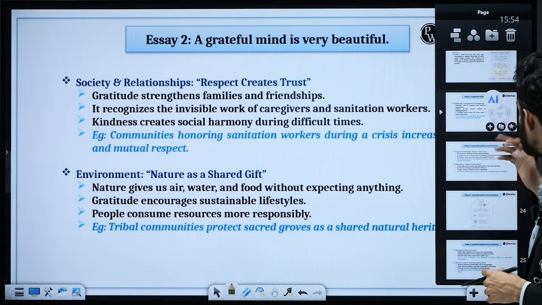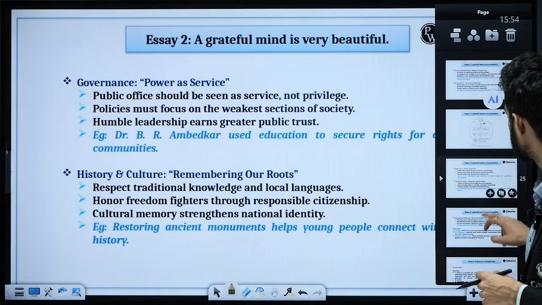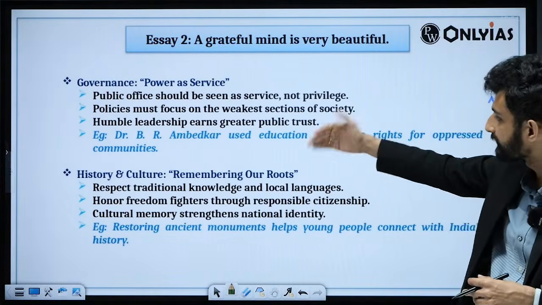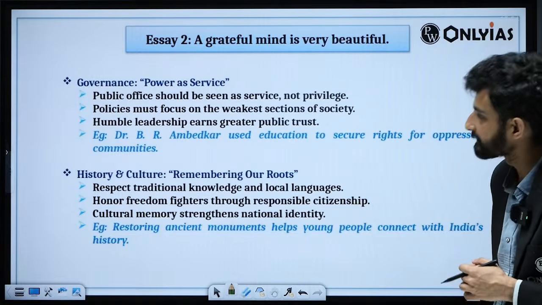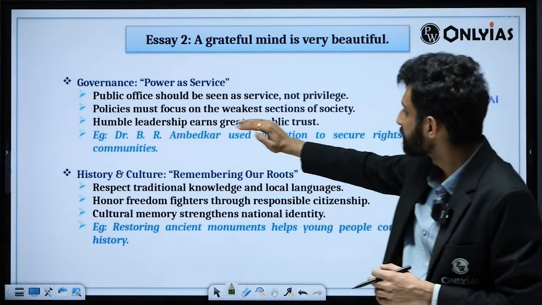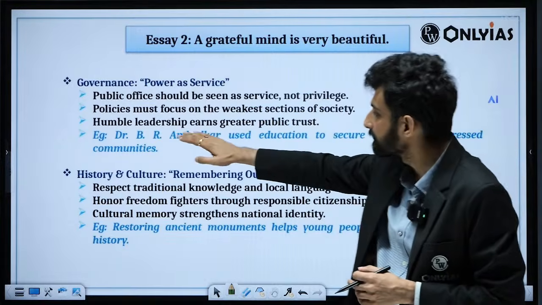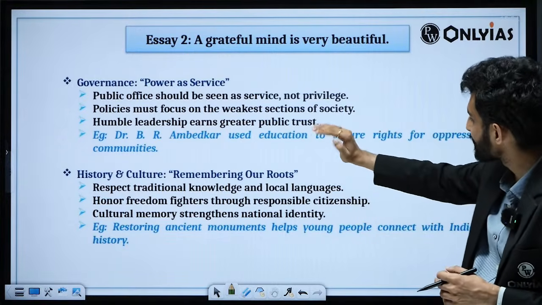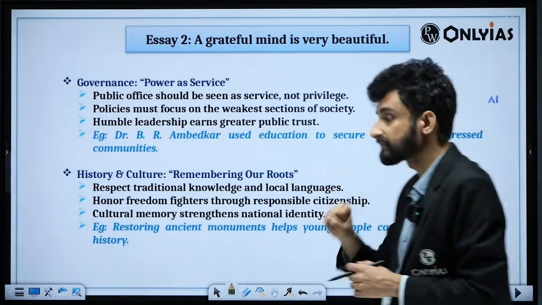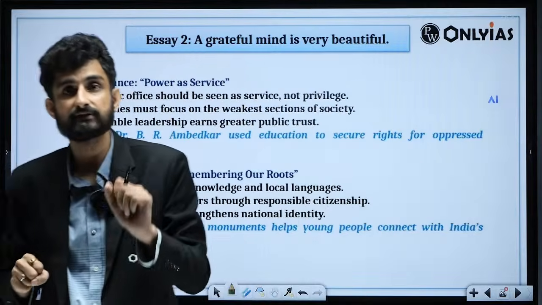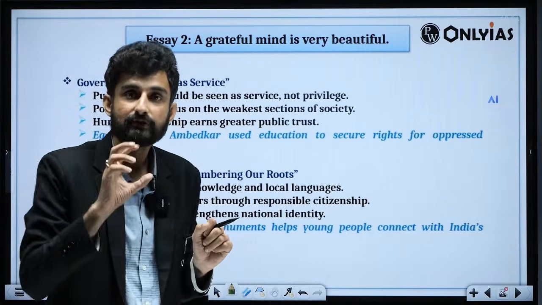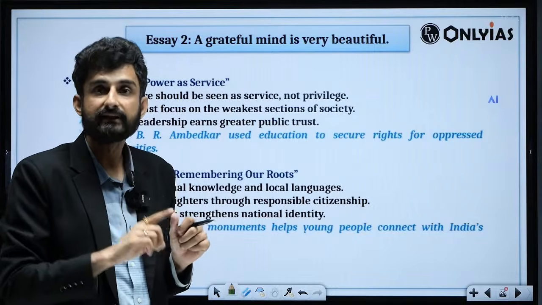So again, these are the further pointers that you'll be putting in terms of governance, in terms of history. You can also take some pointers. Example, humble leadership earns greater public trust. Example, Dr. Bhimrao Ambedkar used education to secure rights for oppressed communities. Since he was privileged, he actually wanted to give back to the society, and he gave